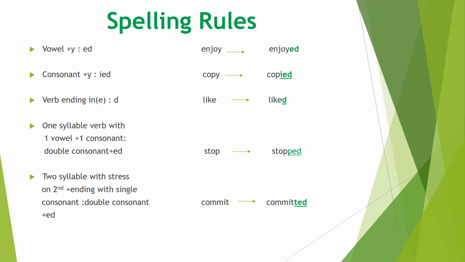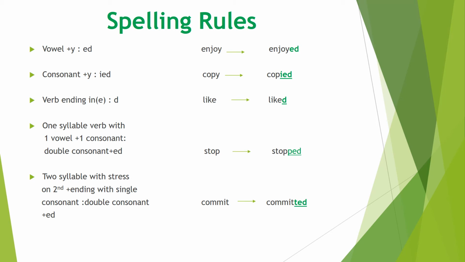Rule number 3 is if we have a verb ending on e, meaning the last letter is e, like the example like, it's ending on e. While converting into past we will add d, and into past participle again d. So like is the base form, and liked and liked is the past and past participle form.